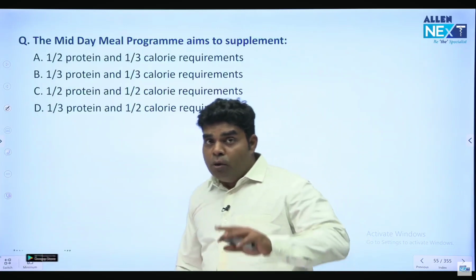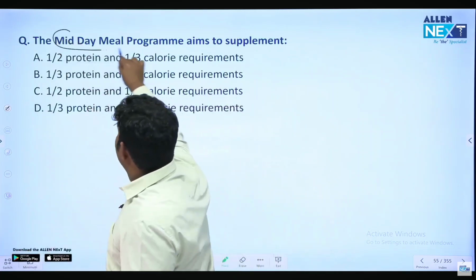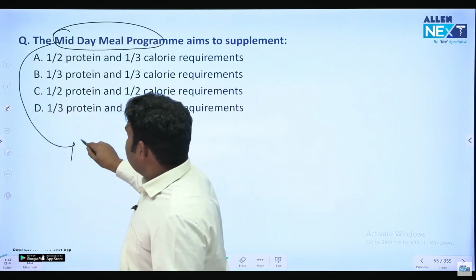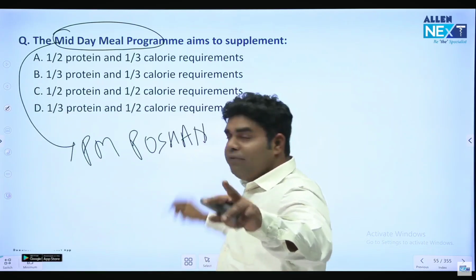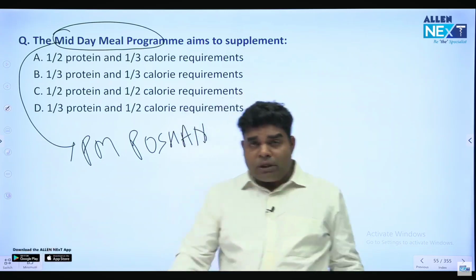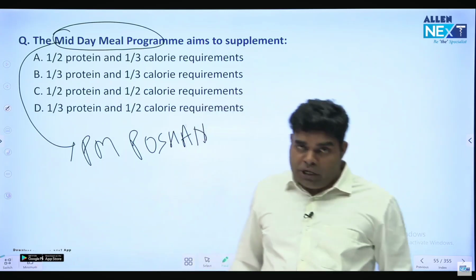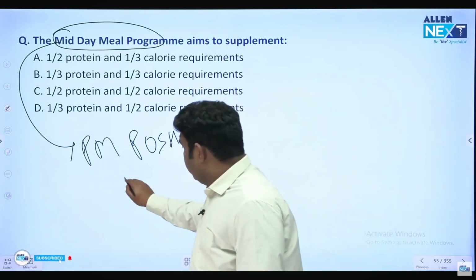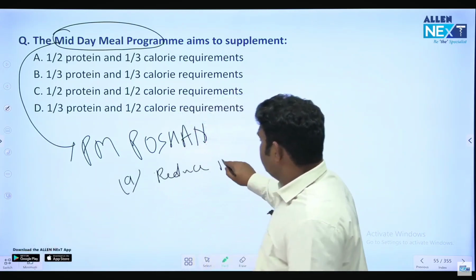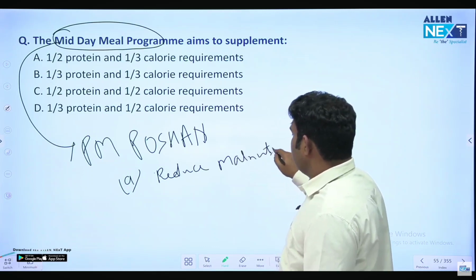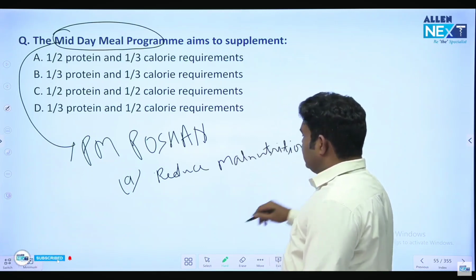Midday meal program is no more in India. We have replaced the name of midday meal with PM Poshan. And mark my word, this is a question which is very likely to come in this exam: what is the target of PM Poshan? Option A, reduce malnutrition by 2% each year. Reduce malnutrition by 3% each year. Reduce malnutrition by 6% each year.